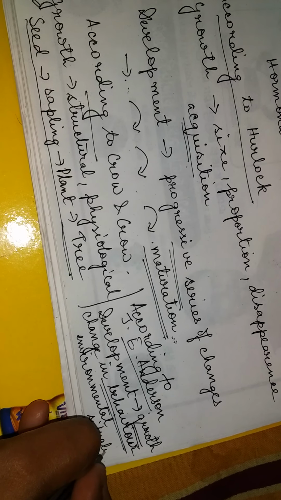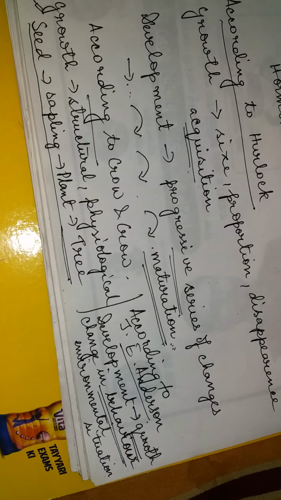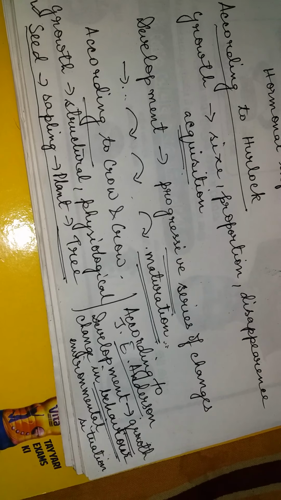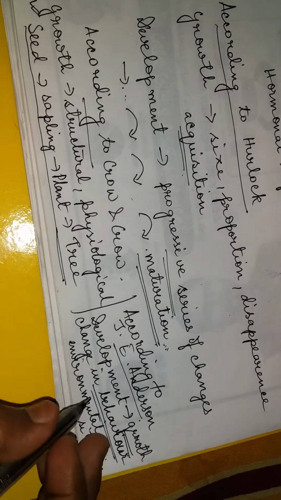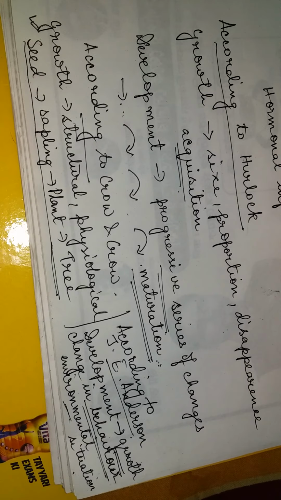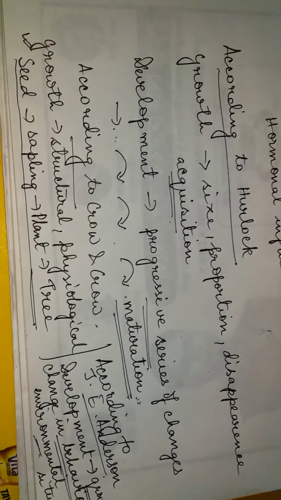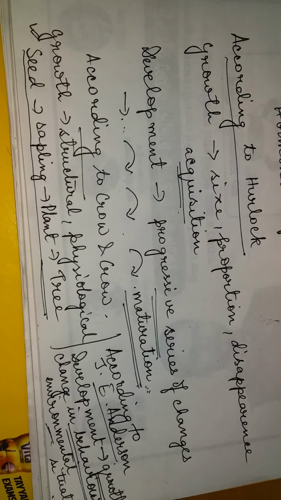If a baby suddenly changes his or her attitude, or the growth suddenly becomes retarded, that happens due to environmental situation. So this is what we have about growth and development.